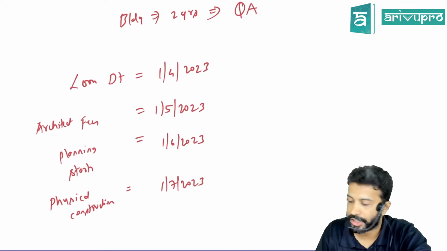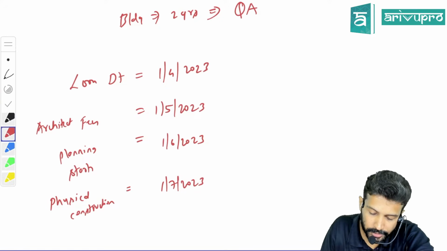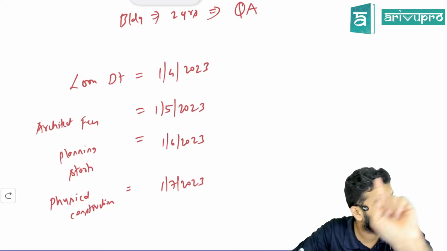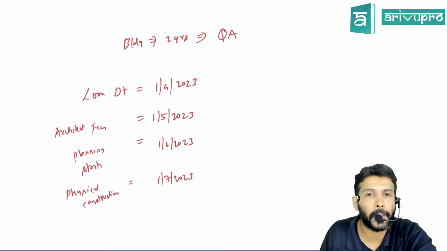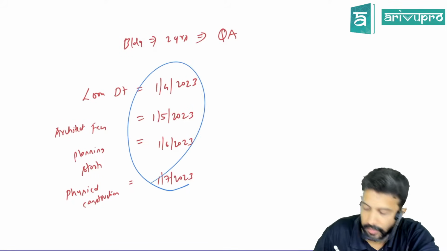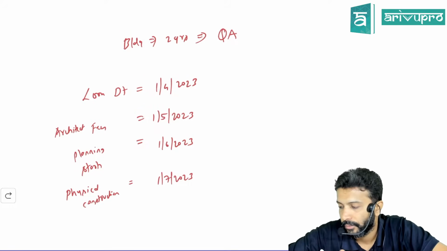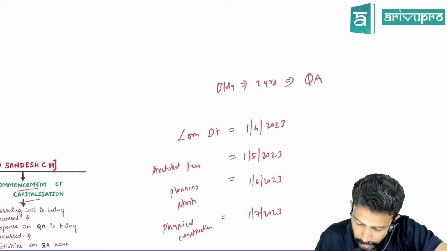So on which date, according to you, should we start capitalizing borrowing cost? Which among these dates? Do you understand the question? I've already taken a loan, so on that loan I'm obviously paying interest to the bank. These are the various dates on which a few expenditures and activities are going on. I'll give you the provision also for your reference.